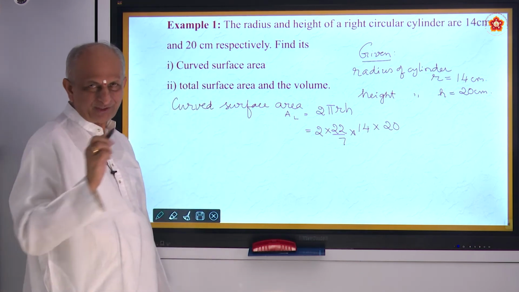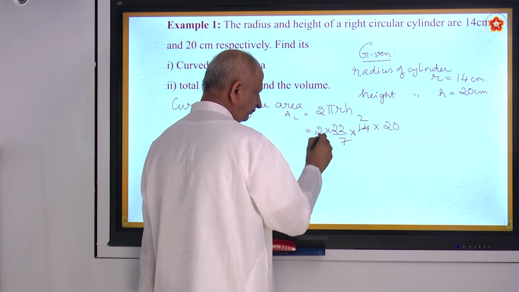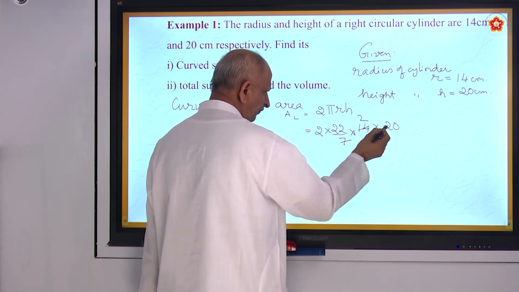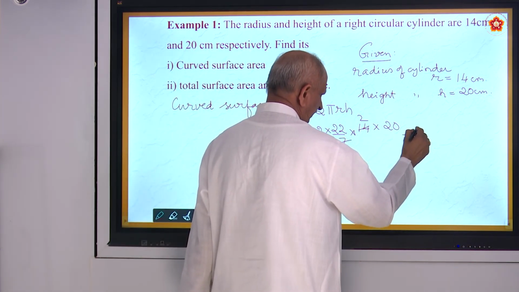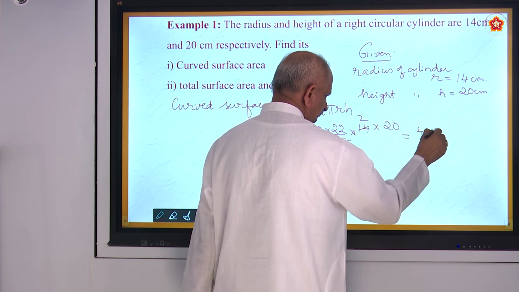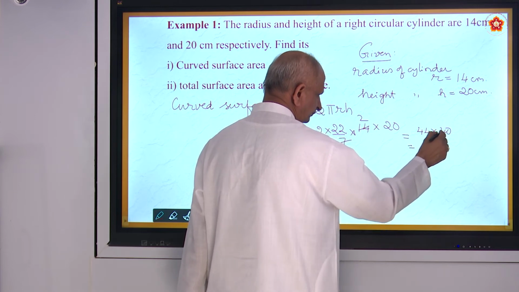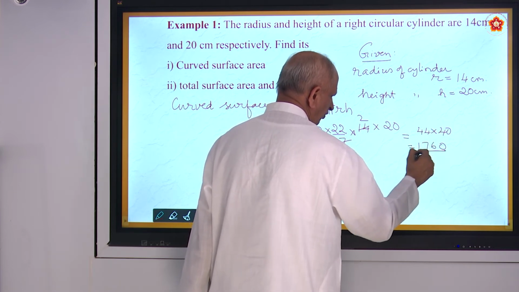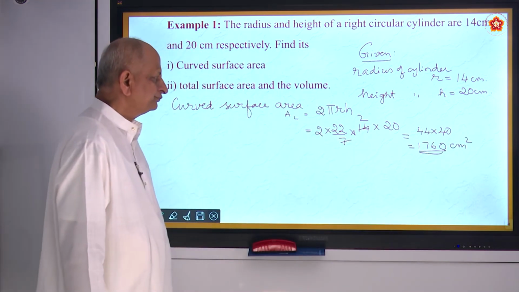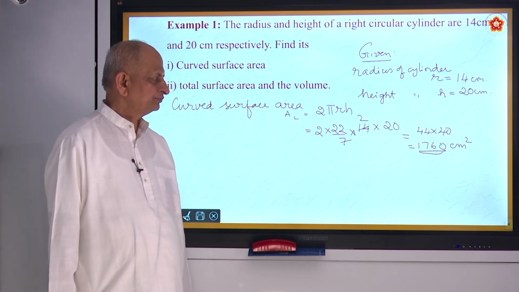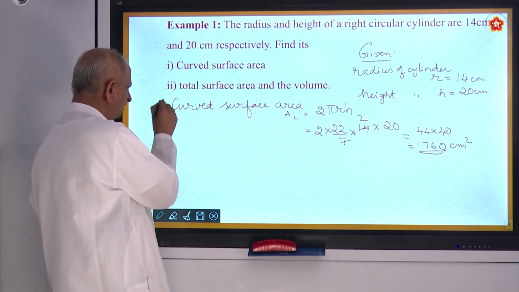I think all of you can do it, right? 7 ones are 7, 7 twos are 14. So 44 into 40. That will be equal to 4 fours are 16. 1760. So much of square centimeters. 1760. And now next one, that is the first question.